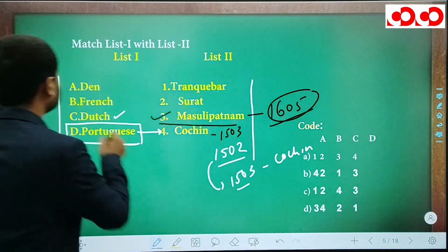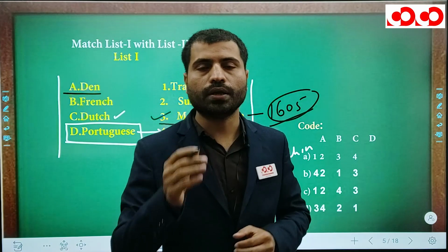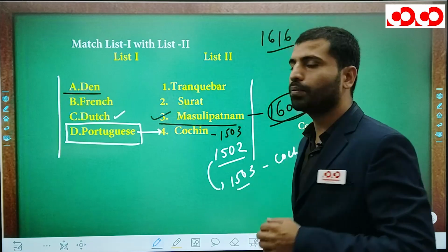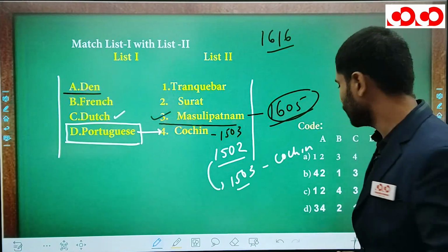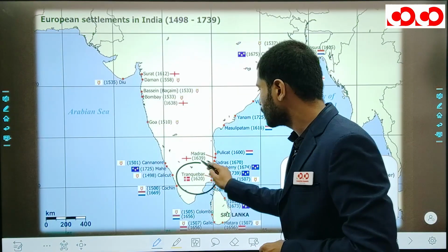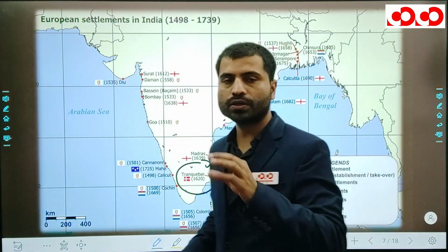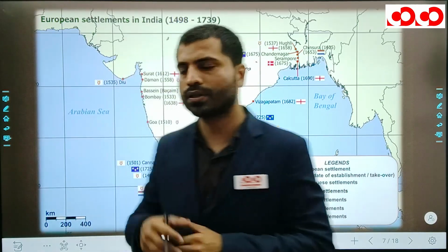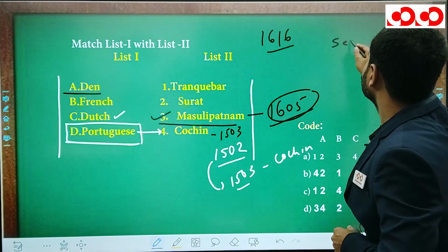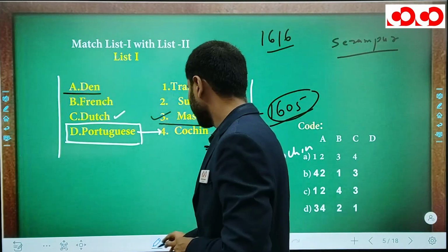The next Europeans we will discuss are the Danes. Danes means the people of Denmark. They entered India in 1616, and they made their first settlement in India in Tamil Nadu. See here, this picture will help you. Tamil Nadu, Tranquebar in 1620. So here it is, Tranquebar in 1620, their first settlement in India. Remember, the second settlement was Serampore, in Bengal. Their headquarters was Serampore, but their first settlement was Tranquebar.